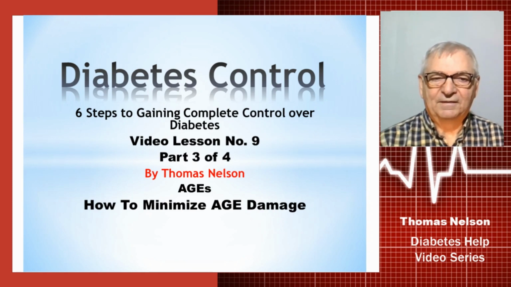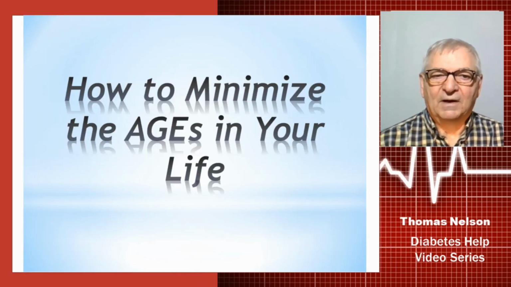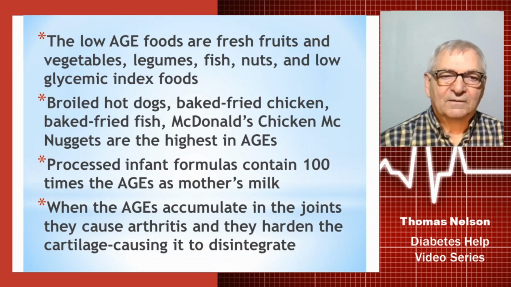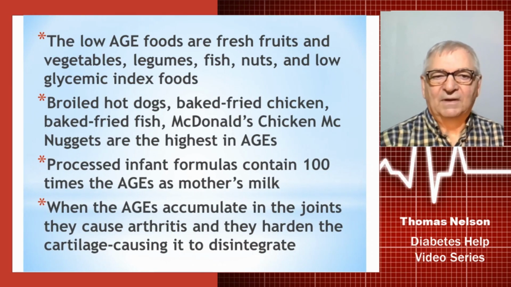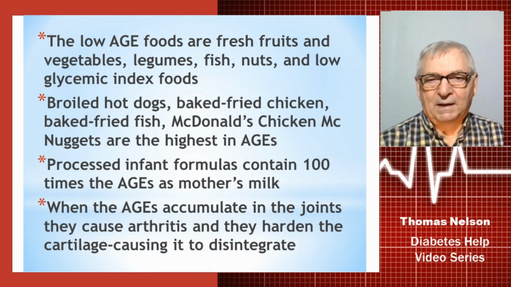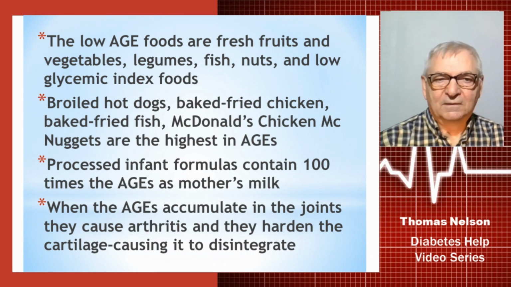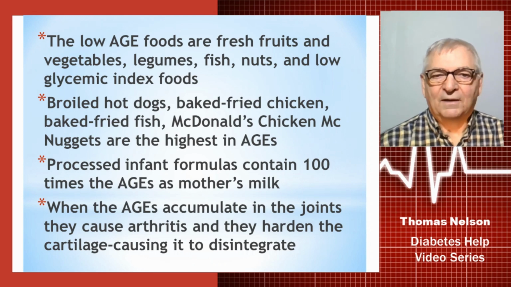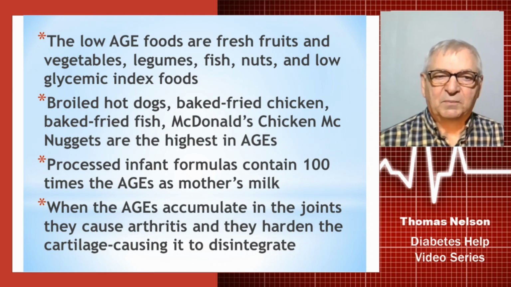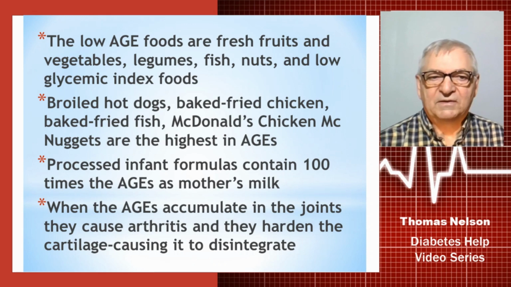Once again, this is part 3 of 4 of lesson number 9 on advanced glycation end products. We're going to cover how to minimize AGEs in your life. So, low AGE foods are things like fresh fruit and vegetables, fruits if you eat them in moderation, and legumes, fish, nuts, and other low glycemic index foods, which basically includes all of the vegetables.